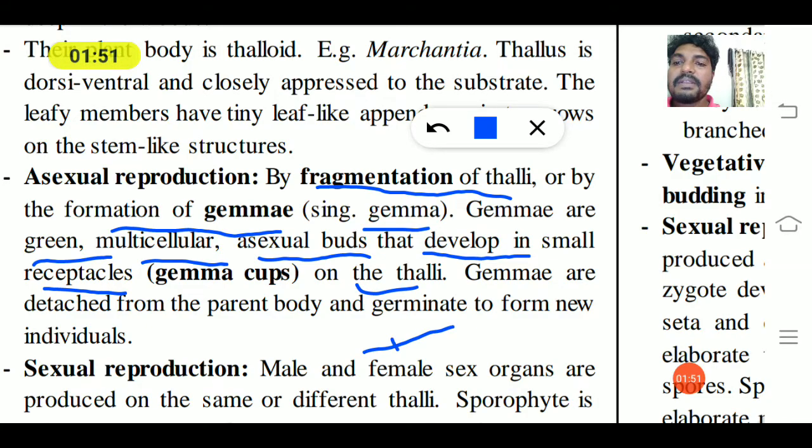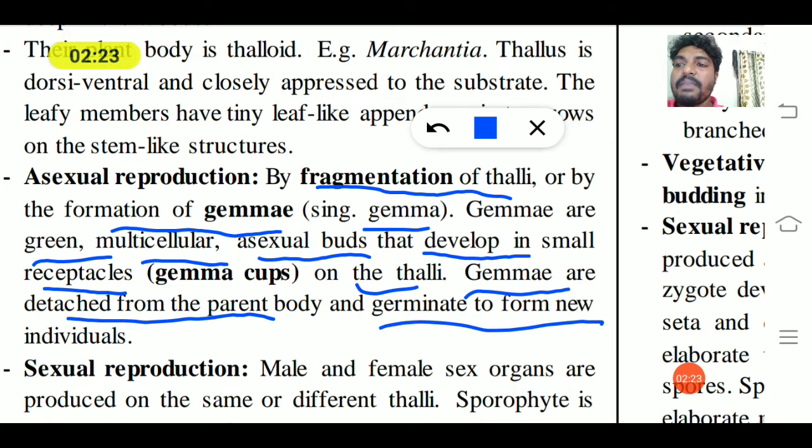On those receptacles there will be formation of a cup-like structure, which appears as green multicellular asexual buds, and we call these gemma cups. These gemmae are asexual buds which detach from the parental body, germinate and grow as a new individual.